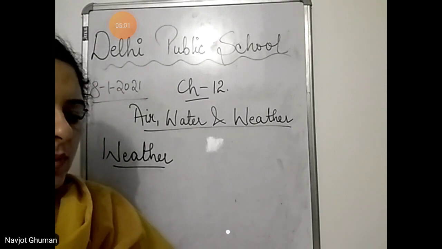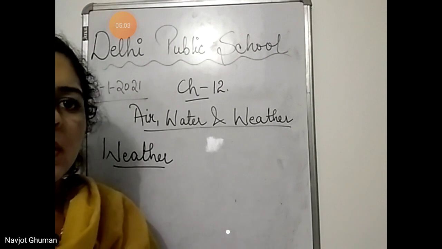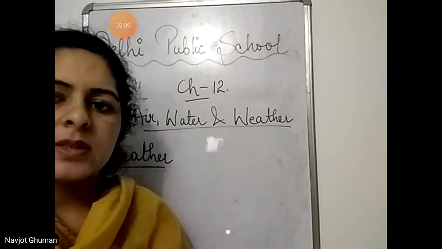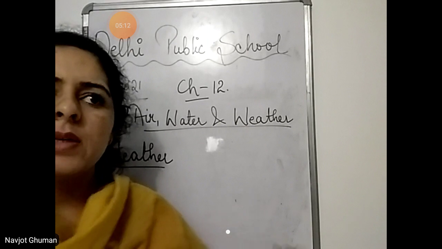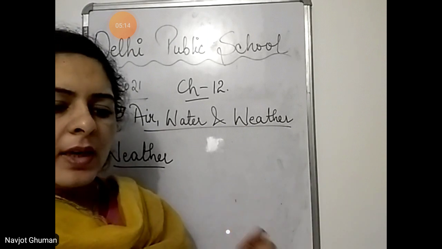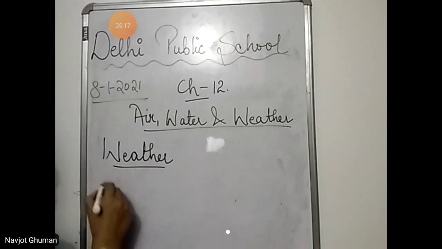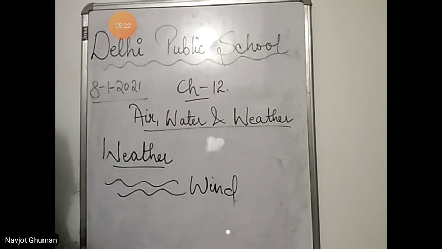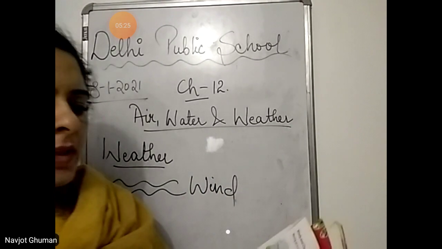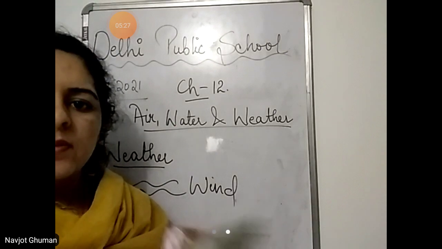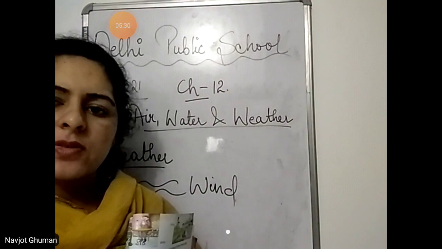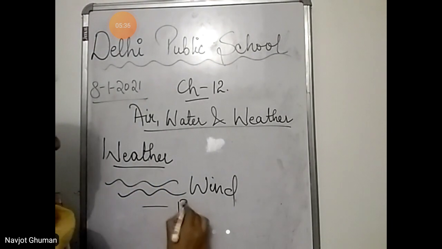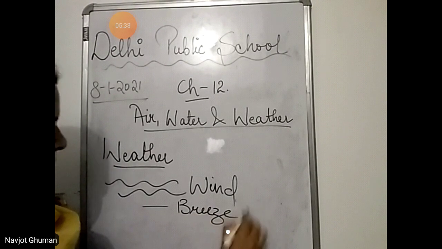Next, windy and cloudy days. Now, what are windy and cloudy days? Cloudy days means when cloudiness is there. Rain is going to come. That is a cloudiness. Windy means wind blows. Moving air is called wind. When the air is blowing, it is called wind. हवा चल रही होती है, that is called wind. When the wind blows slowly, it is called a breeze. When the wind blows slowly, जब बहुत ज़्यादा slow हवा चलती है, that is called breeze. A term that is used over there is a breeze.